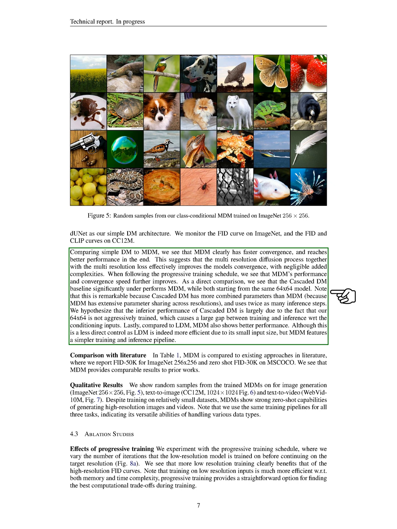This is remarkable because the cascaded DM has more combined parameters than MDM and uses twice as many inference steps. We believe that the inferior performance of cascaded DM is largely due to our 64 by 64 model not being aggressively trained, which causes a large gap between training and inference with respect to the conditioning inputs. Lastly, compared to LDM, MDM also shows better performance. Although LDM is more efficient due to its small input size, MDM features a simpler training and inference pipeline.